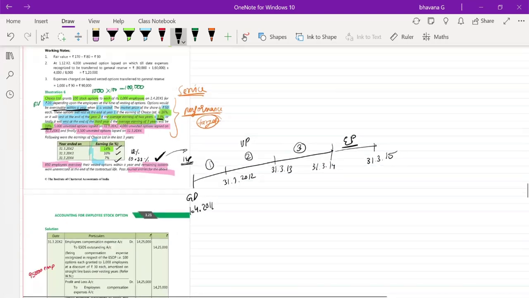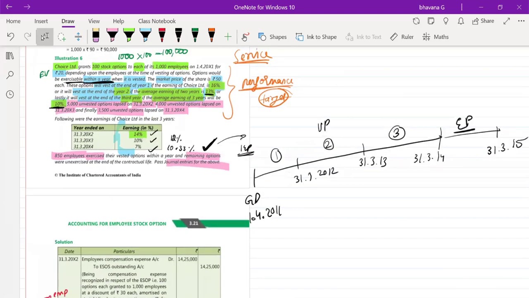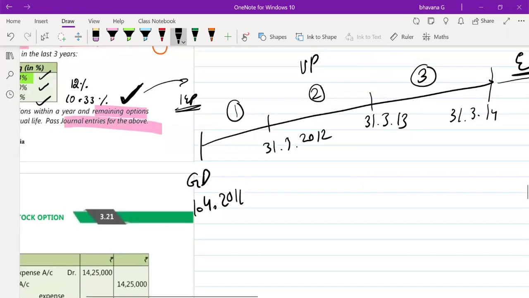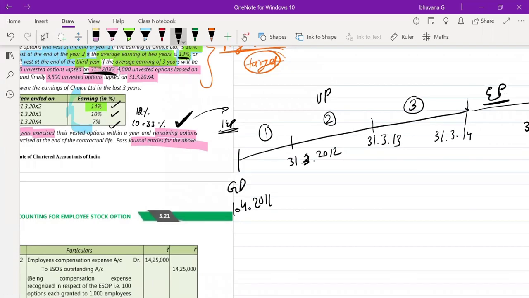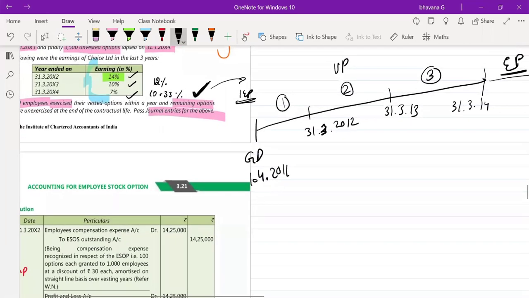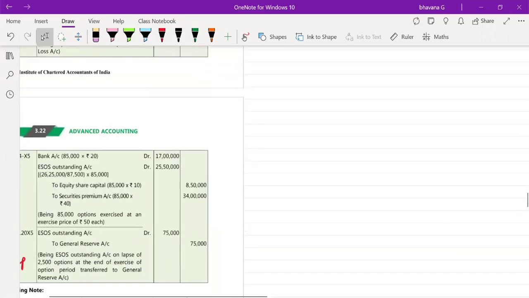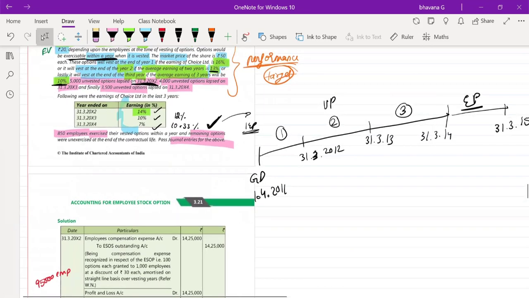Okay. So now what we have to do, we have to see where options have got unvested. So on 31st March 2012, here what has happened, 5,000 options have got unvested.